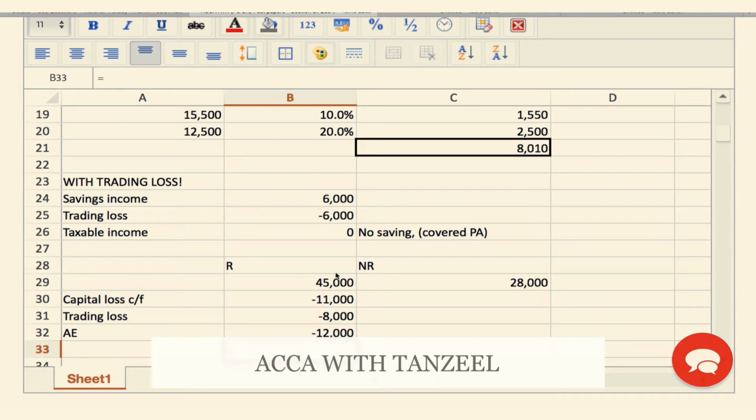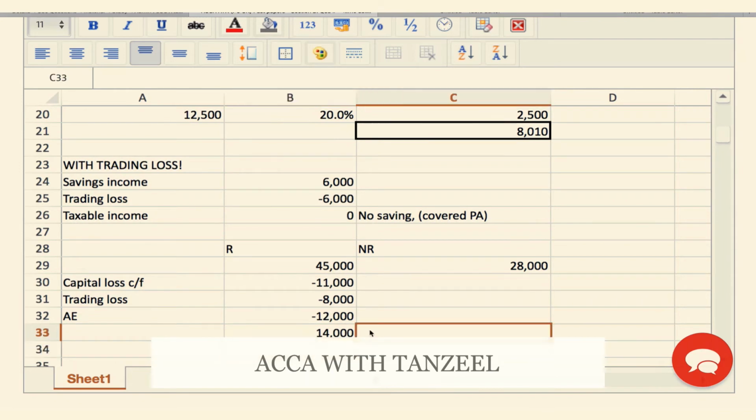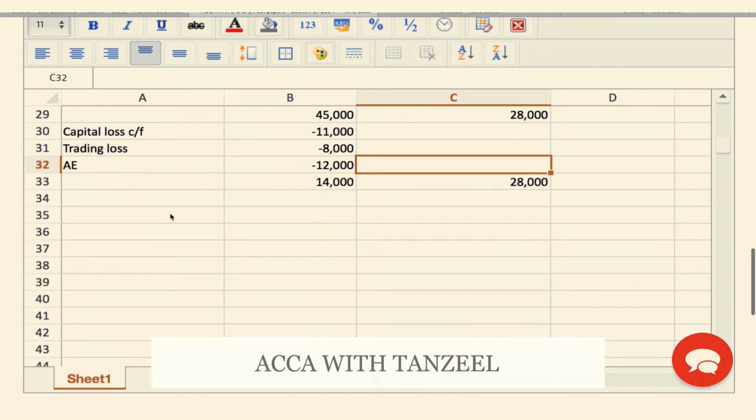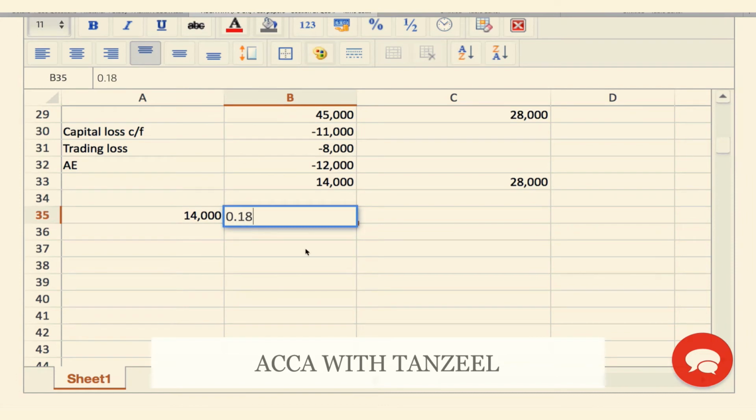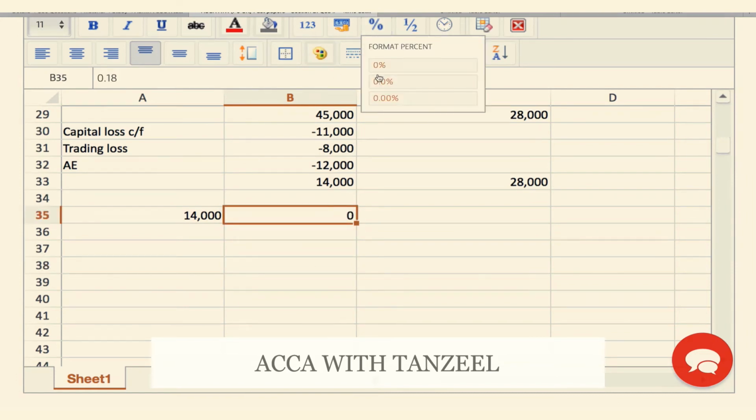How much residential gain do I have? It is this plus this plus this plus this. This is my residential gain. This is also going to be 28,000. Great. So let's see now how much I'm going to tax. 14,000 fully at the 18% rate because that falls into my basic band entirely.